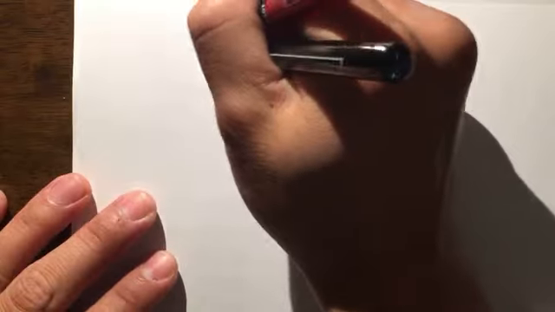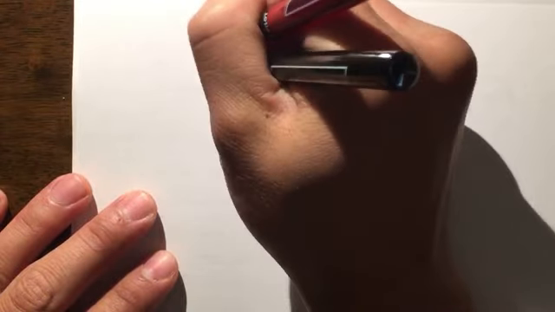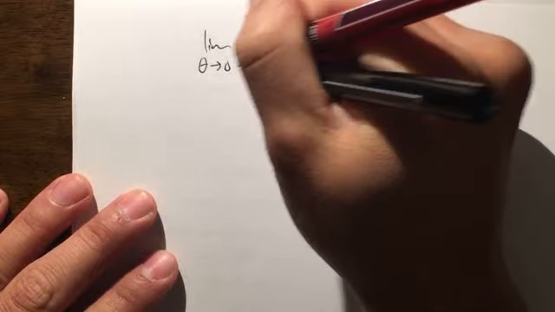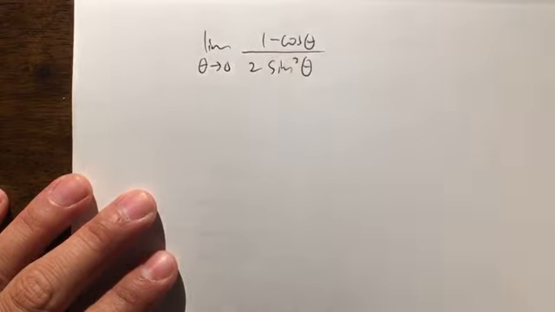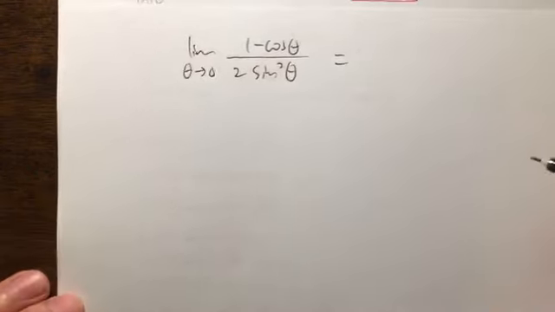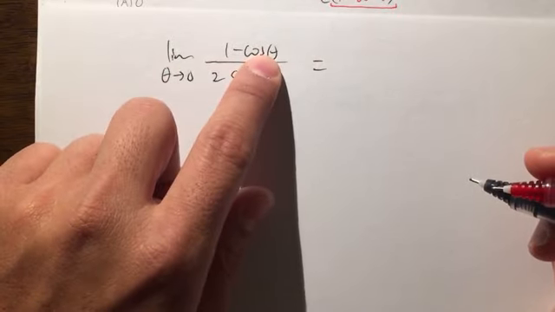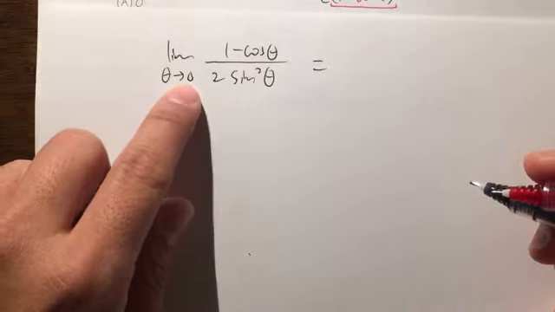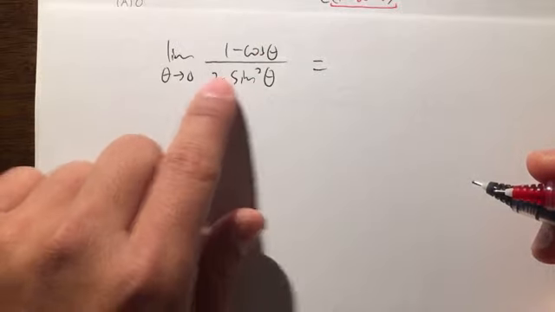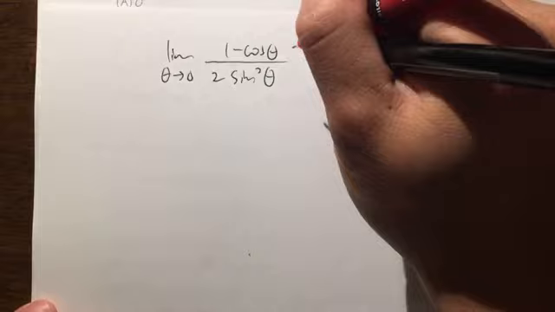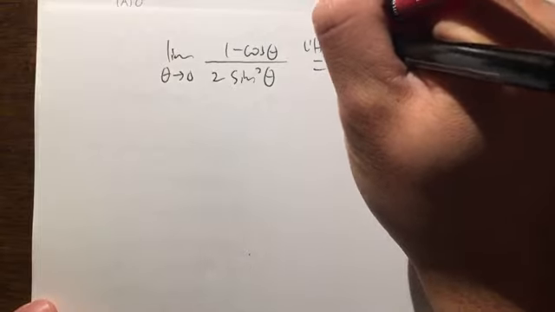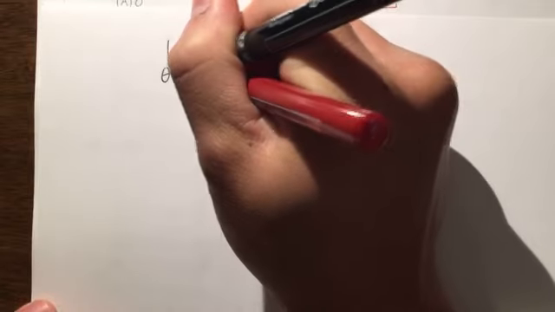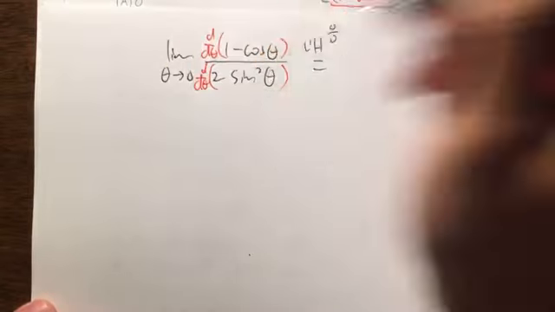First of all, we have the limit as theta approaches 0 of 1 minus cosine theta over sine squared theta, right? Plugging 0 into the top here, you get 1 minus cosine 0, which is 1 minus 1, which is 0. Plugging 0 into here, sine 0 is 0, and that will make the bottom 0. So I can use L'Hopital's rule because this right here is a 0 over 0 situation. On the top, I differentiate with respect to theta. On the bottom, I also differentiate with respect to theta.